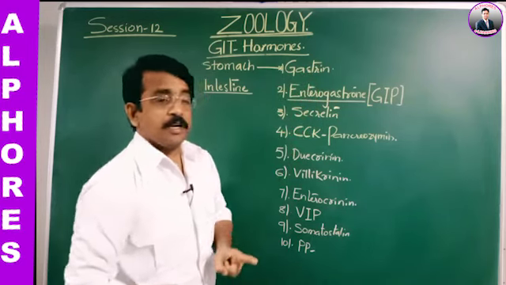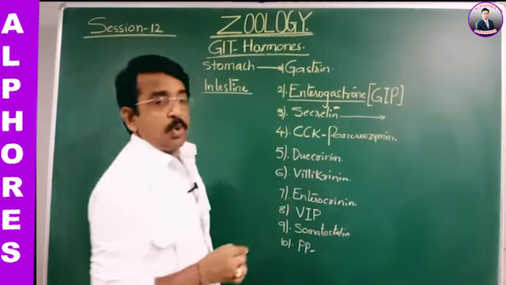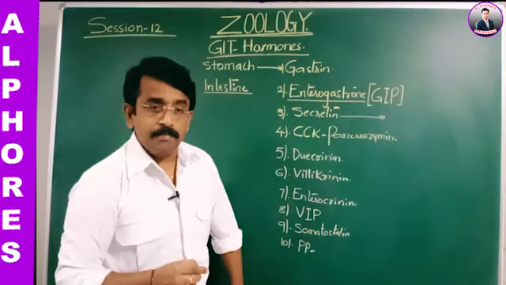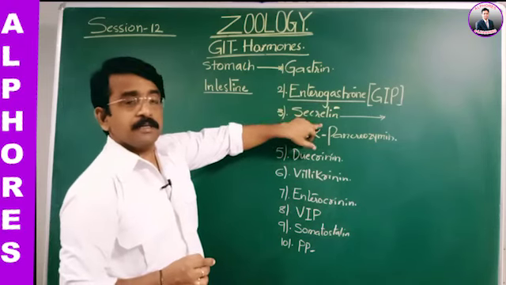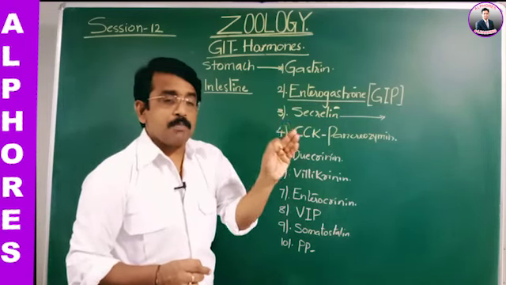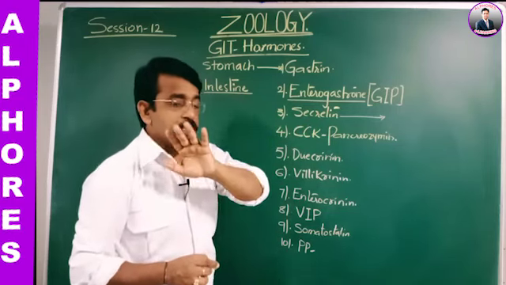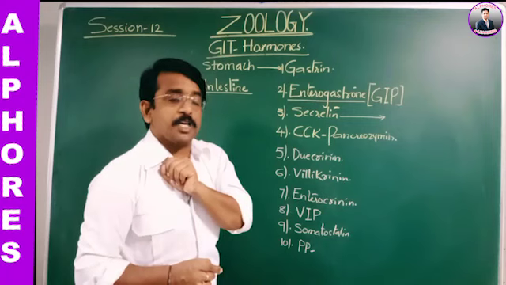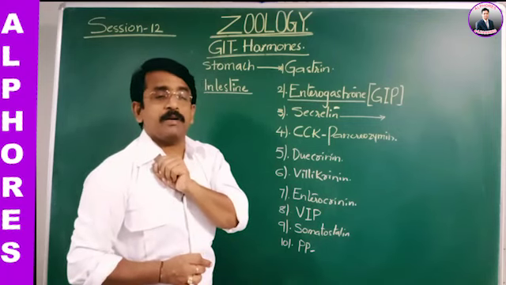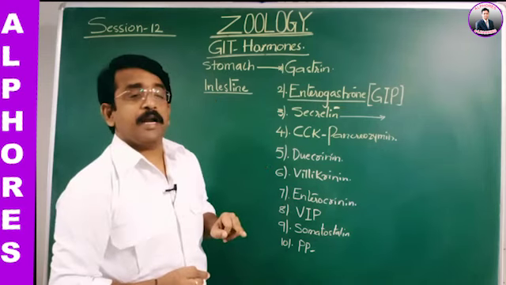Next, secretin. Secretin is a hormone secreted from the mucosa of the duodenum. The first hormone to be detected is none other than secretin, and this is the hormone that stimulates the secretion of water and bicarbonates from the pancreatic gland.